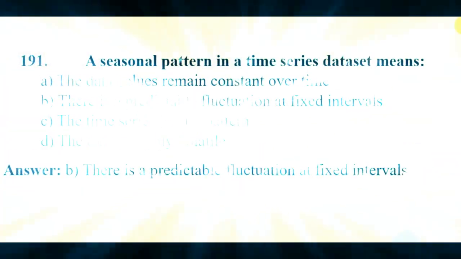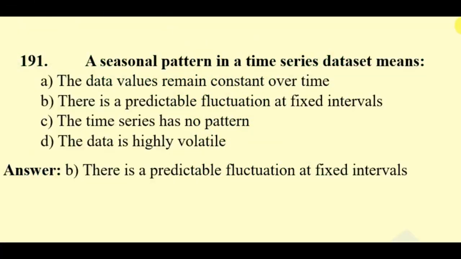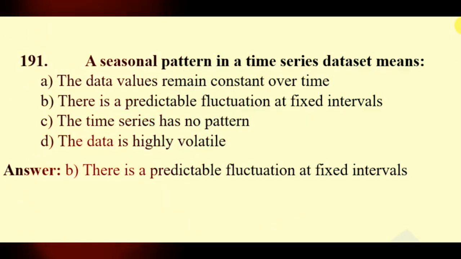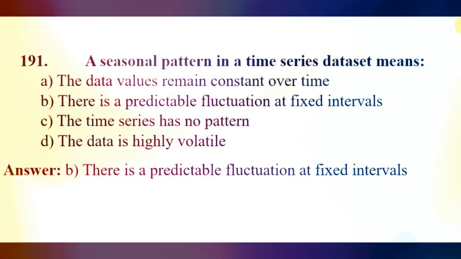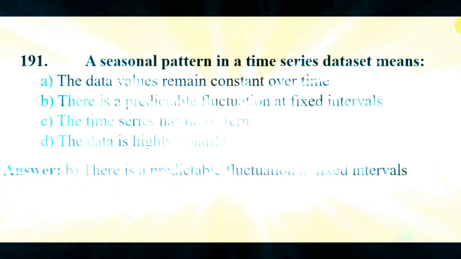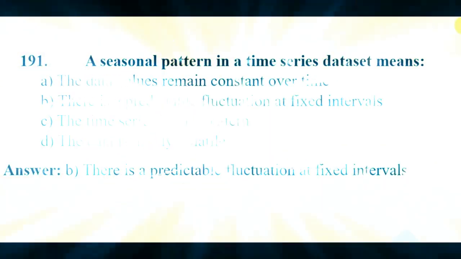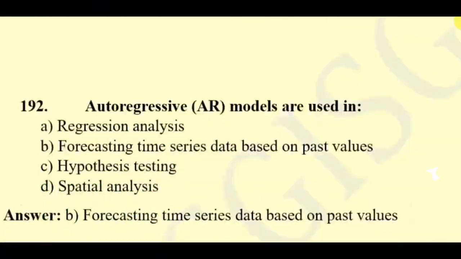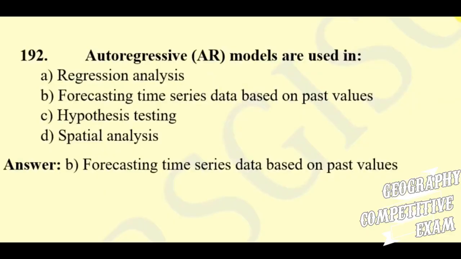Question 191. A seasonal pattern in a time series dataset means the data values remain constant over time, there is a predictable fluctuation at fixed intervals, the time series has no pattern, the data is highly volatile. Here the right answer will be there is a predictable fluctuation at fixed intervals. Question 192.